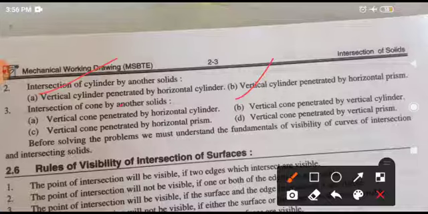Cone with other solids. Vertical cone, horizontal cylinder. Vertical cone, horizontal prism. Vertical cone, vertical cylinder, and vertical cone which is penetrated by vertical prism. Okay, all these 8 categories we are going to see.